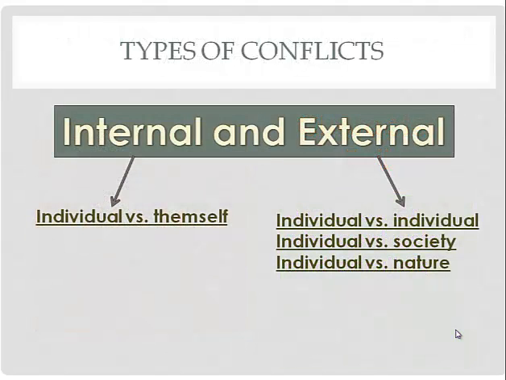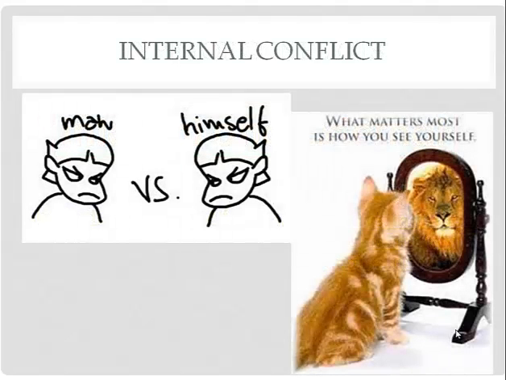There's different types of conflicts. There's internal and external conflicts. Internal conflict is the individual versus themselves, and external conflict is the individual versus another individual, versus society, and versus nature. Here are some examples. Internal conflict is man versus themselves. Look at the person who sees themselves in the mirror, or how the person sees themselves in life. Think about Melinda. She's dealing with something inside of her that's kind of eating her up. She has some pain, and we don't really know what it is, but she's got some internal conflict.